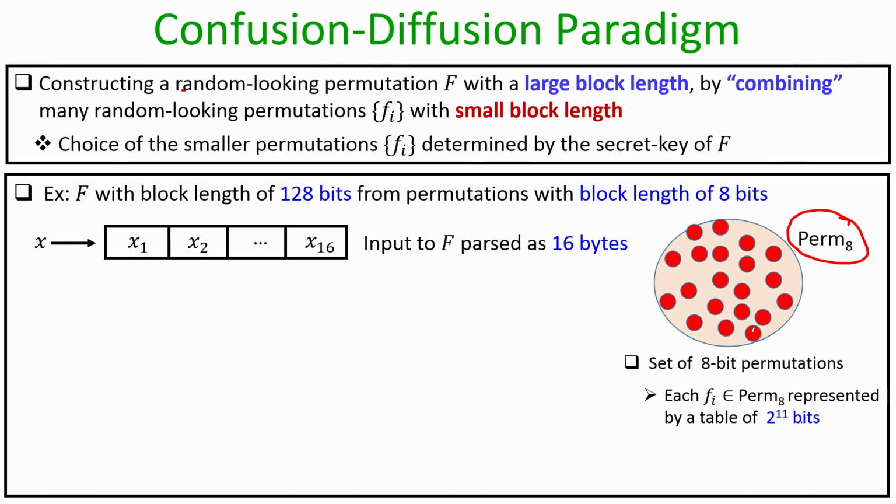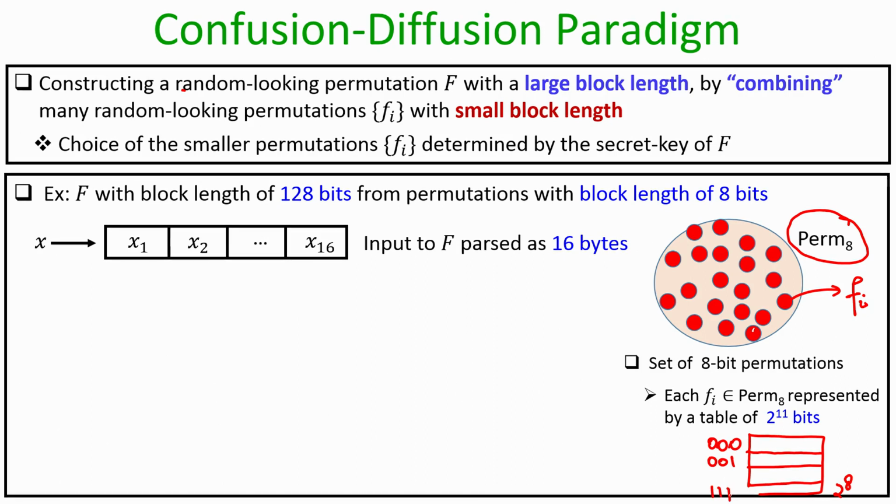And each of these permutations, say this particular permutation f sub i, you can interpret as a table consisting of 2 to the power 8 entries, where the first entry denotes the value of the permutation on the input all 0, the second entry denotes the value on the input 0 0 1, and like that the last entry denotes the value of the permutation on the input 1 1 1.